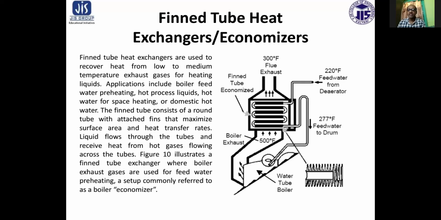Now this figure illustrates a fin tube heat exchanger where boiler exhaust gas is used for feed water preheating. A setup commonly known in the boiler as an economizer.